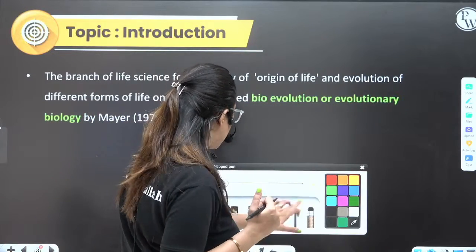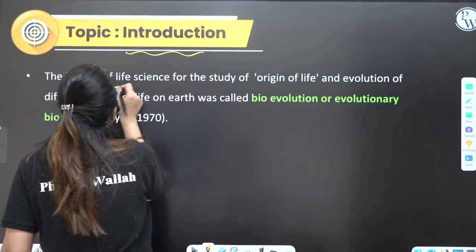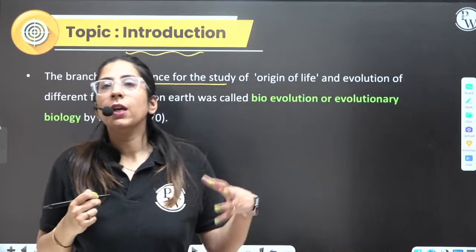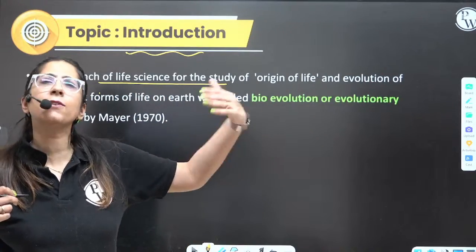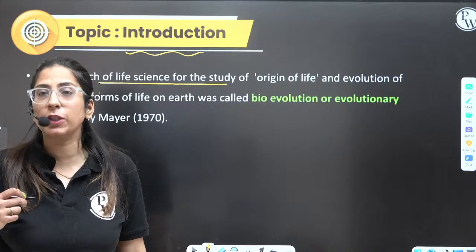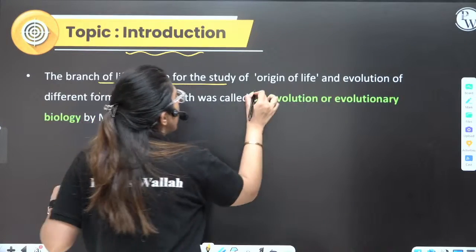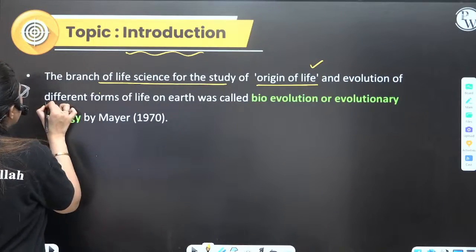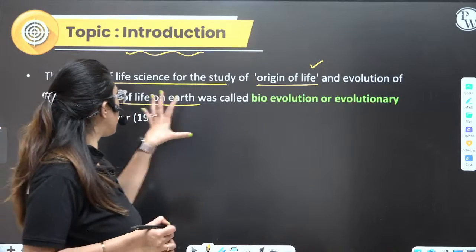So let's start. What is evolution? Evolution actually is a branch of science, evolutionary biology. First, I'll let you understand this topic, and slowly, buddies, we will be proceeding further. And yes, I will be asking some questions also. It is a study of the origin of life, how life came on this earth's surface, and the evolution of different life forms on the earth. That comes under evolutionary biology, given by Mayr in 1970.